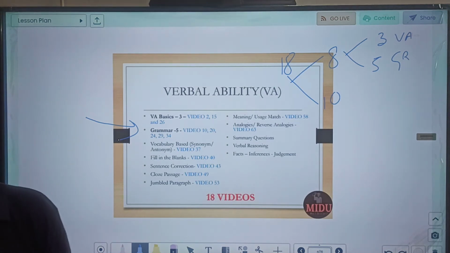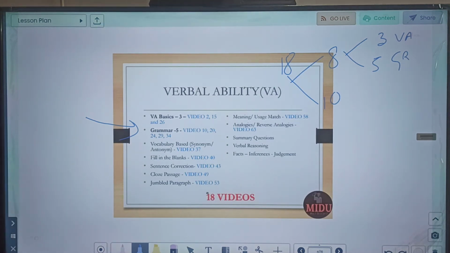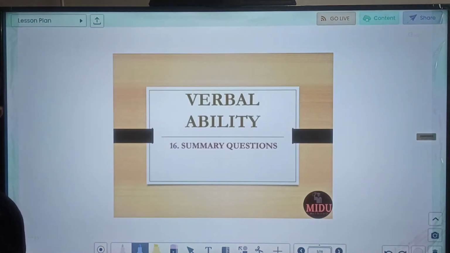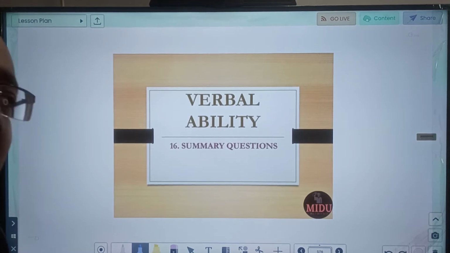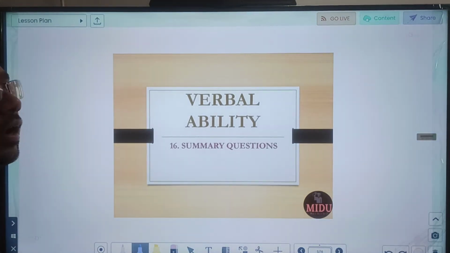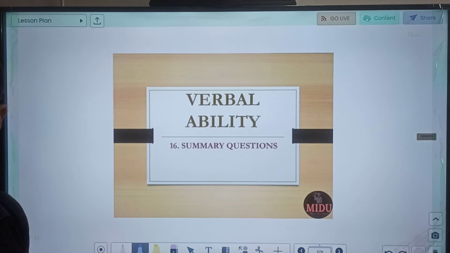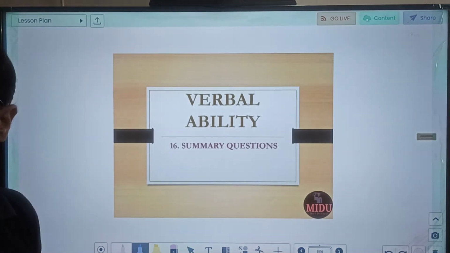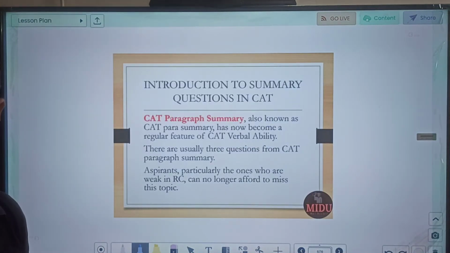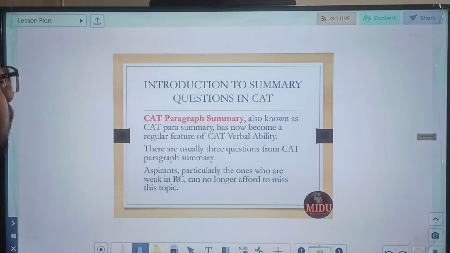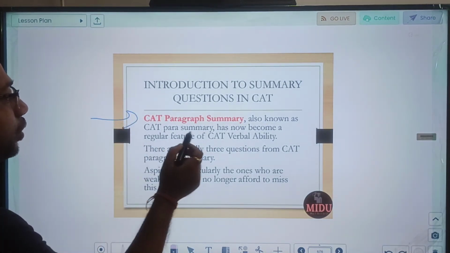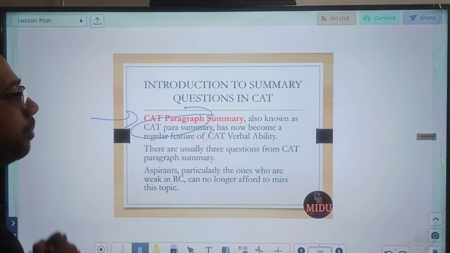Summary questions are also very important, and I would say in CAT, if we see the past couple of years' papers, 2 to 3 questions come. So it is basically 6 to 9 marks in CAT. And if you are not good in RC, you can at least attempt summary questions, where instead of reading an entire big passage, you will be reading a small passage and writing the summary. This is also known as CAT paragraph summary, or in short sometimes called CAT para summary.